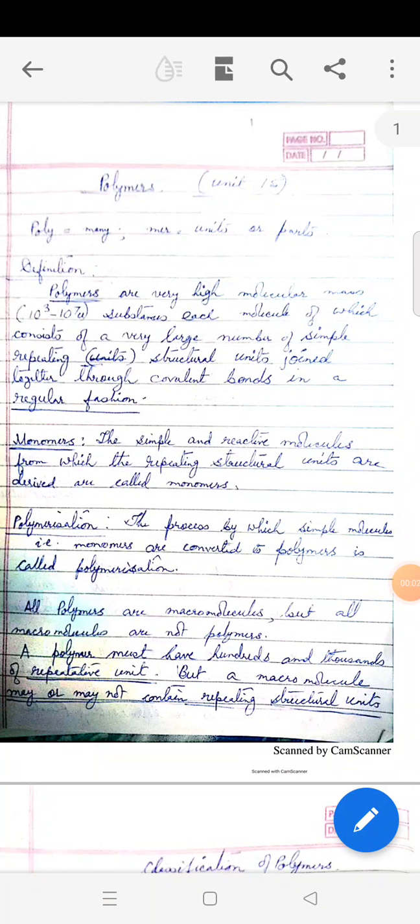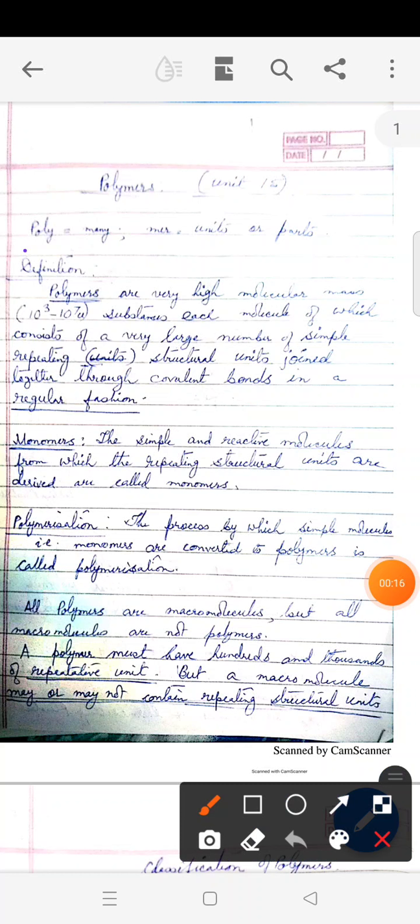Dear students, let us begin the chapter Polymers. This is your Unit 15. As for the term polymer, poly means many and mer means units or parts. So when many small units join together to form a long chain compound, such compounds are called polymers.